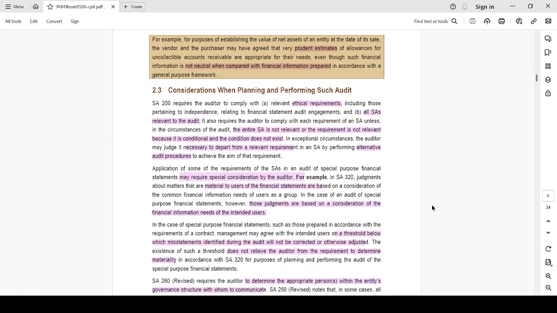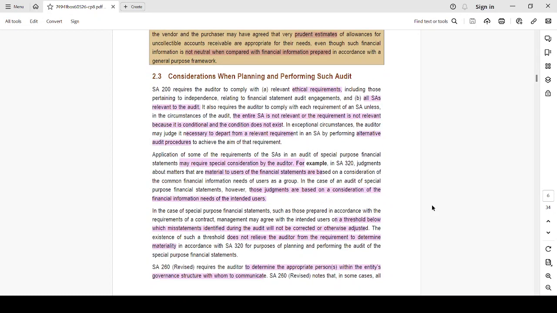Considerations when planning and performing such audit. SA 200 requires an auditor to comply with certain things. One is ethical requirements. Whenever an auditor steps into some work, he is bound to be ethical. That ethical requirement here includes independence. All SAs relevant to the audit have to be followed by the auditor. If an entire SA is not relevant or that SA is conditional and the condition does not even exist, then you can ignore such SA.